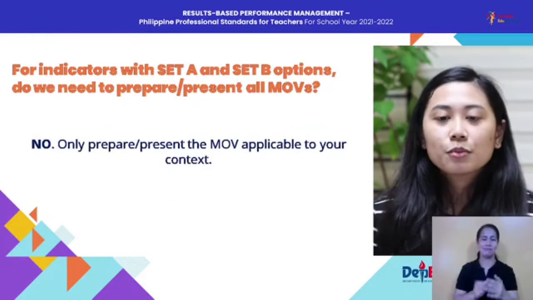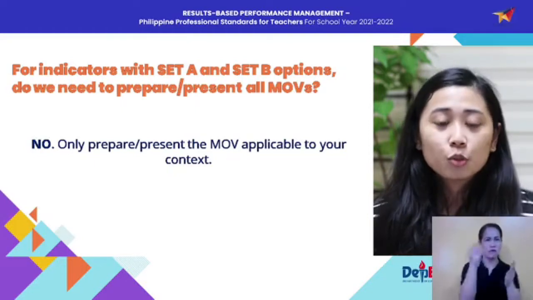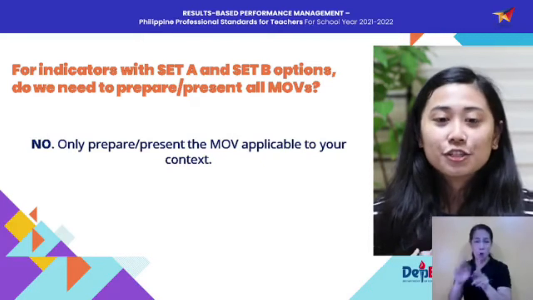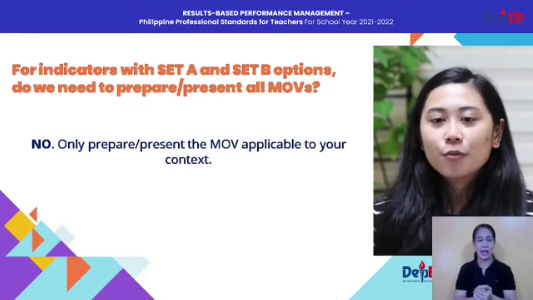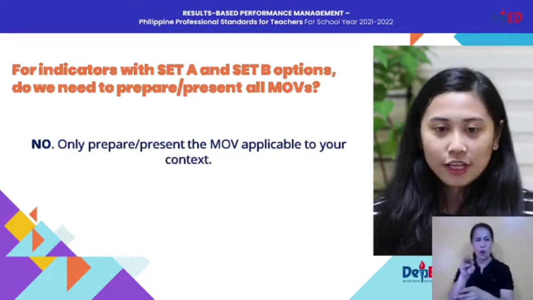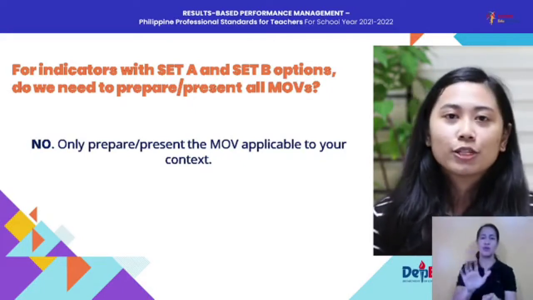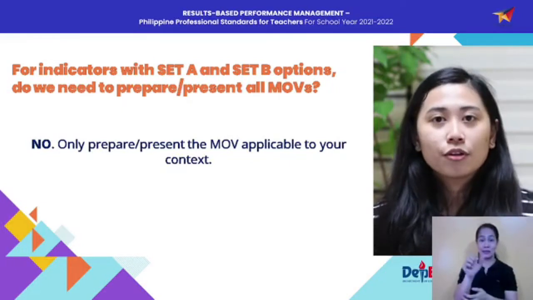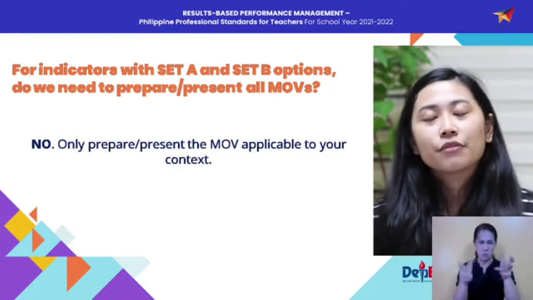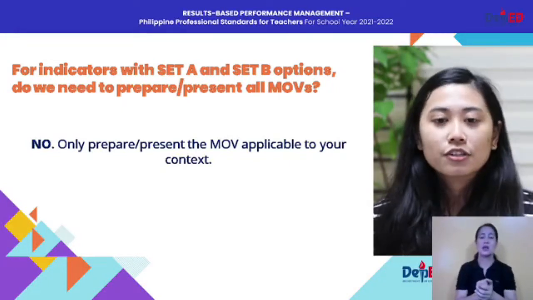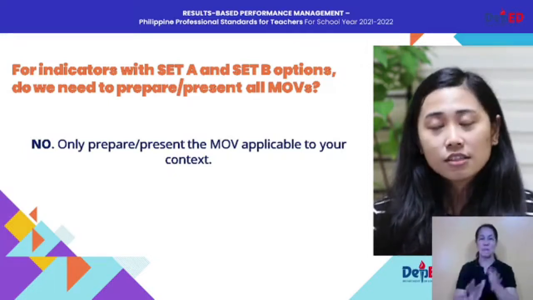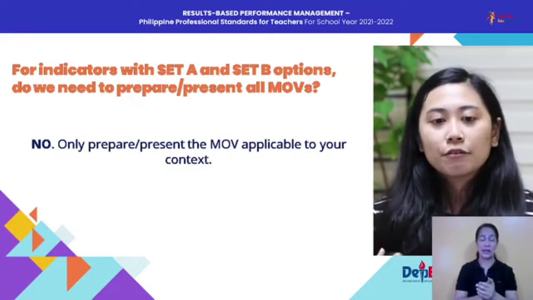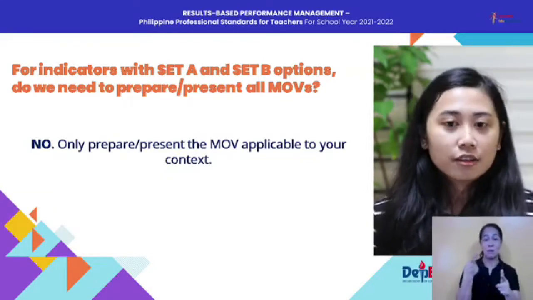Next, for indicators with Set A and Set B options, do we need to prepare or present all MOVs? The answer is no. Only prepare or present the MOV applicable to your context. So if you remember, we have objectives 9 and 10 that focus on very unique learners. If you do not have the learners being asked on those specific indicators, then you will have to opt to submit the other set of MOVs.